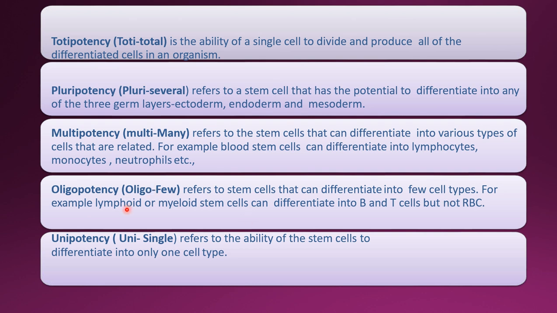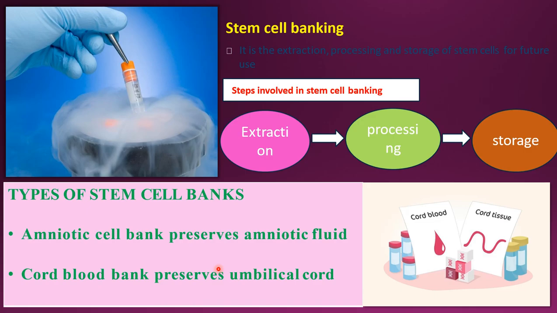For example, lymphoid stem cells can differentiate into B lymphocytes and T lymphocytes. They can develop, but not as RBC. So only B lymphocytes and T cells will develop, not as RBC or red blood corpuscles. Unipotency refers to the single ability of the stem cells to differentiate into only one cell type. Can you understand now?